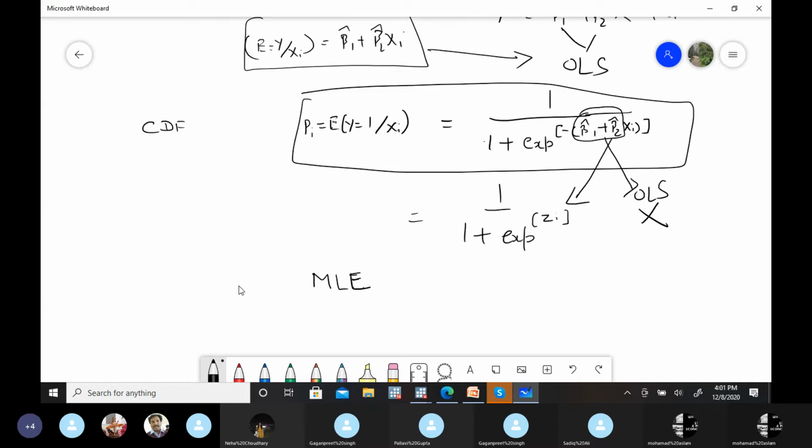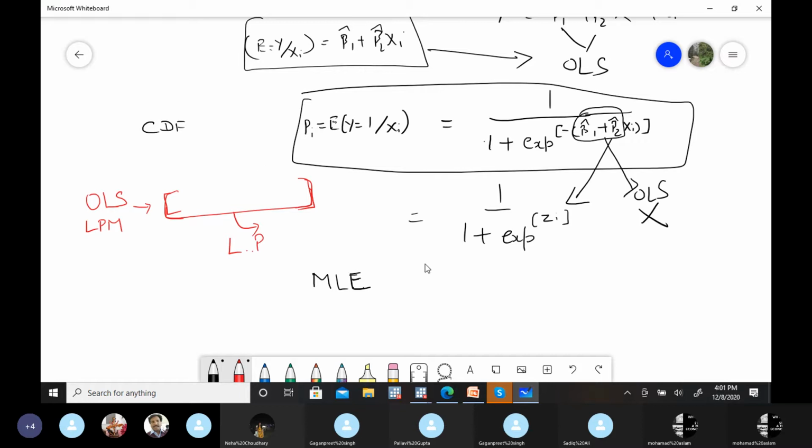So far, I hope it's clear that if we have this binomial or qualitative dependent variable and we apply simple OLS, that is the linear probability model, it will create four problems, and the solution for those problems is the logit and probit model, depending upon the situation.